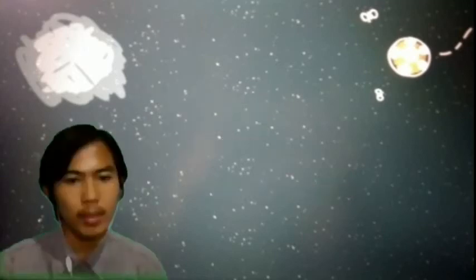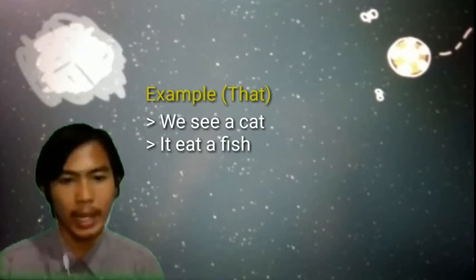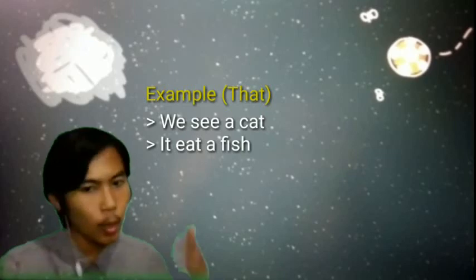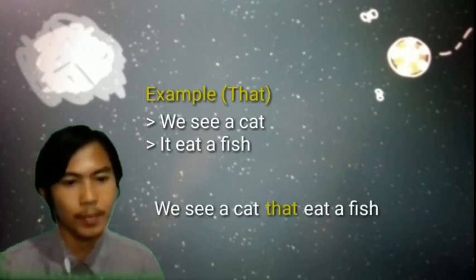Okay, that: two sentences, we see a cat, it ate a fish. In both sentences there is the same noun, cat and it, both describing a non-person. So we use the conjunction that, and the sentence becomes: we see a cat that ate a fish.